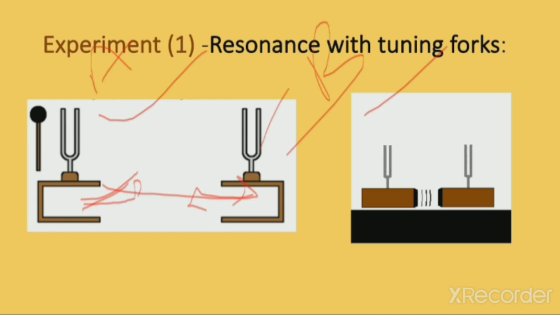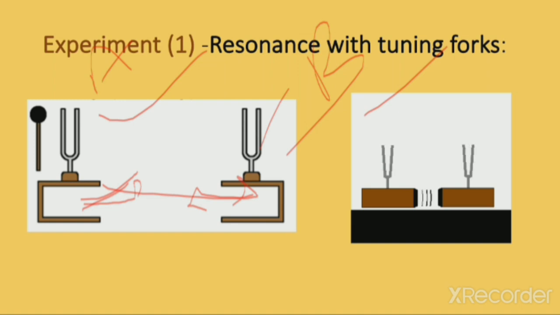Now they will also start vibrating with the same frequency as the earlier sound box. These vibrations will be transferred to B, which is kept on this sound box. So B will also start vibrating. Now the vibrations of this sound box match the natural frequency of B, so suddenly B takes up the vibration and starts vibrating.